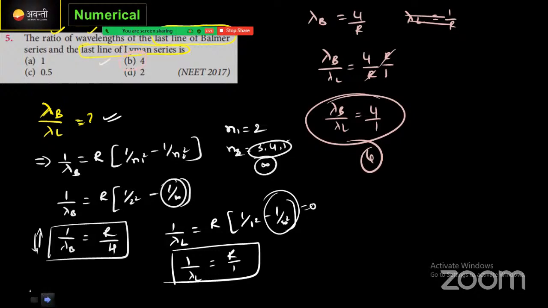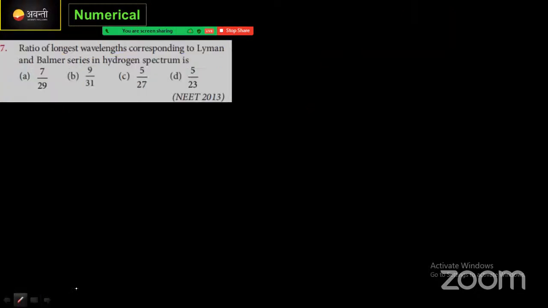Okay. Next question. The ratio of longest wavelength corresponding to Lyman series and Balmer series in hydrogen spectrum is. We need to find out the longest wavelength corresponding to Lyman as well as Balmer series. Okay, find it out. You have 2 minutes. It is simple. A, B. Find it.